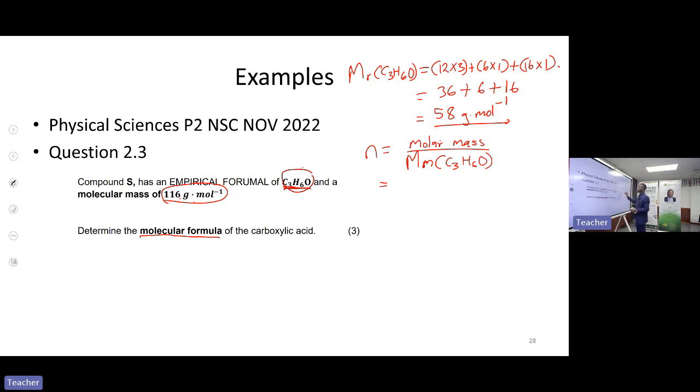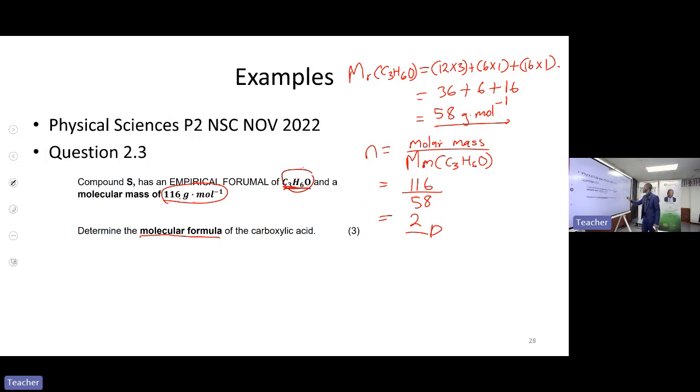Then the molar mass here is 116. 88 was the one from our previous example. Then it's 116 divided by 58. Then 116 divided by 58, the answer is 2. Oh, we got the same factor. Even here, the answer is 2.